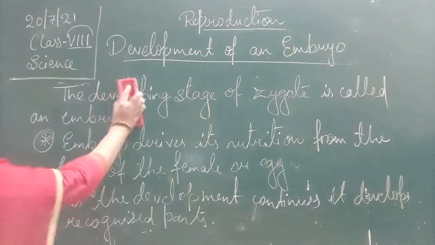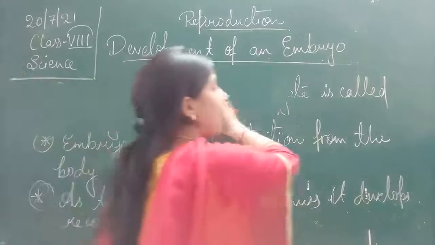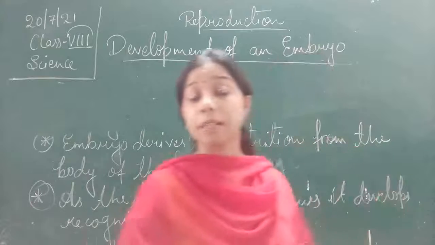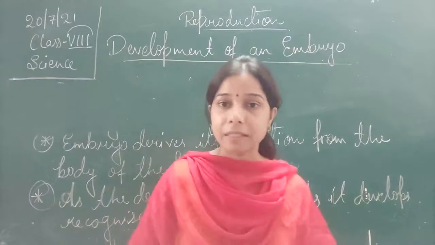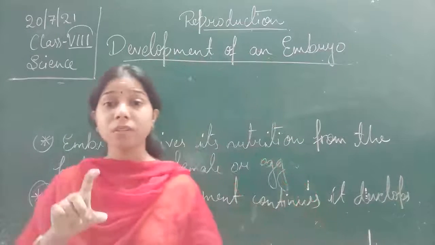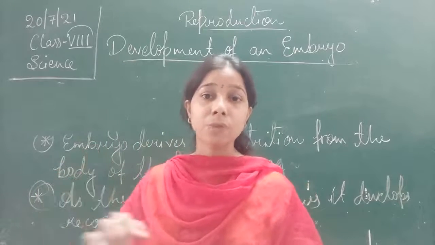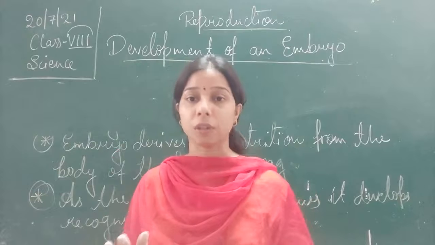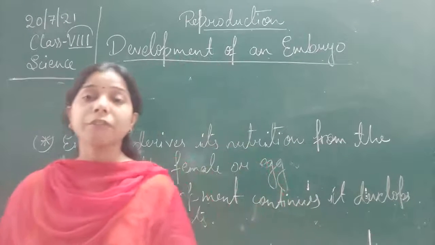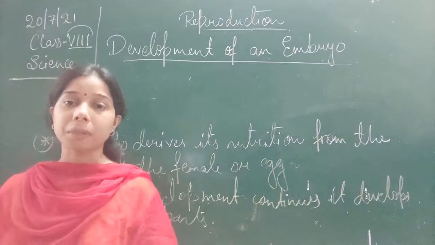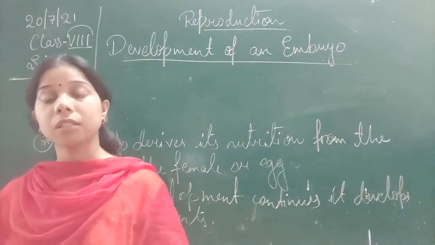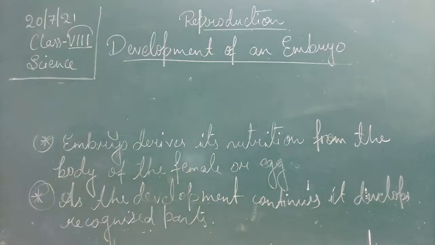At the stage when the embryo has all the different body parts, we will call it a fetus instead of calling it an embryo, because the embryo is the lump of mass in which there is no differentiation of the body organs. But when the body parts are fully developed, instead of calling it an embryo, we will call it a fetus.